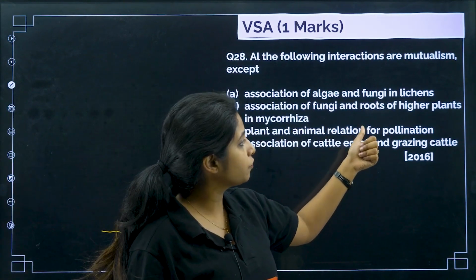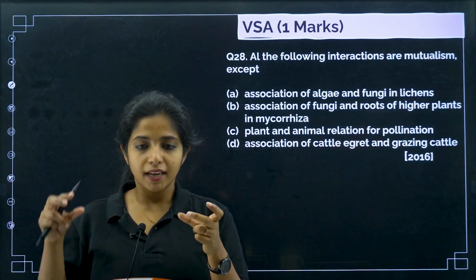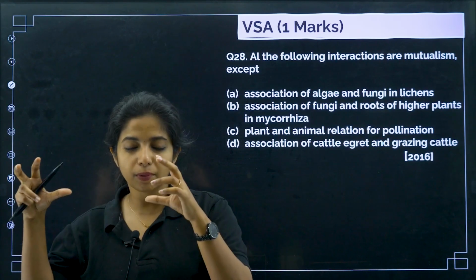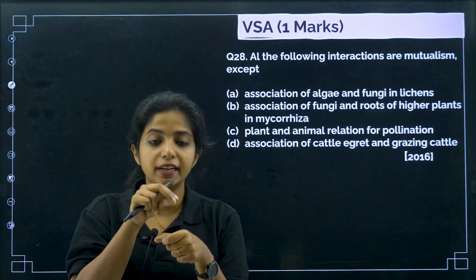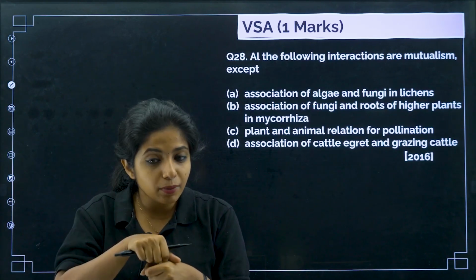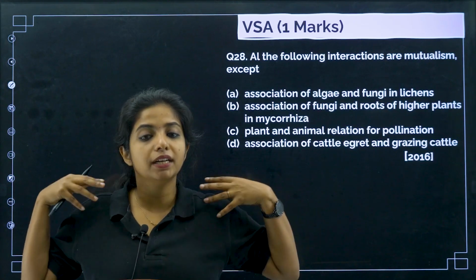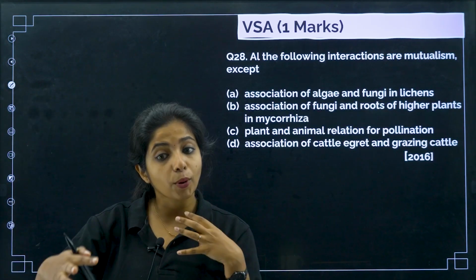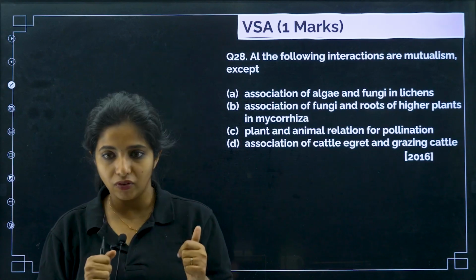Plant and animal relation for pollination. In the case of plants, they are relying on animals for what? The pollen grains to get dispersed. So when the organism comes and feeds on the plant for the nectar, the plant is providing what? Nectar. And what is the animal doing? Animal comes and brushes over it such that it has the pollen grains, and now these pollen grains are being transported to other plants. So in that way, pollination is happening. So again, both of them are benefited.